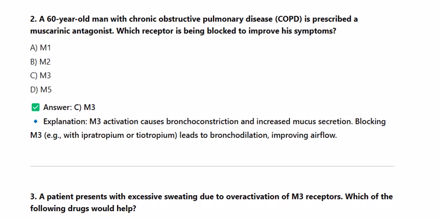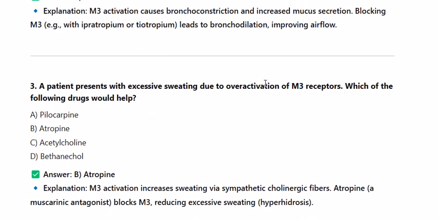3. A patient presents with excessive sweating due to overactivation of M3 receptors. Which of the following drugs would help? A. Pilocarpine. B. Atropine. C. Acetylcholine. D. Bethanechol. Answer B. Atropine. Explanation. M3 activation increases sweating via sympathetic cholinergic fibers. Atropine, a muscarinic antagonist, blocks M3, reducing excessive sweating, hyperhidrosis.